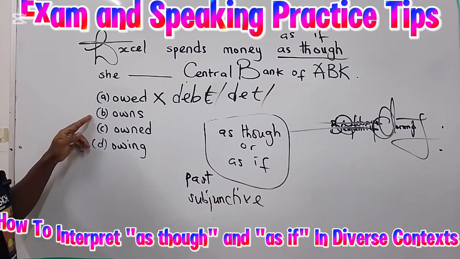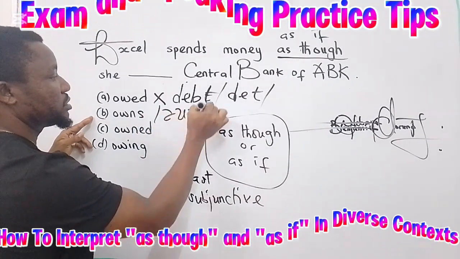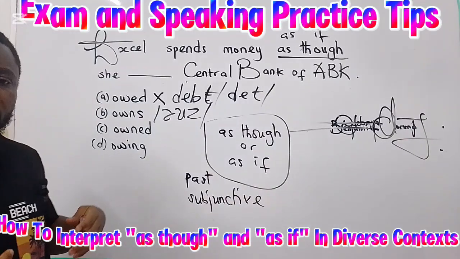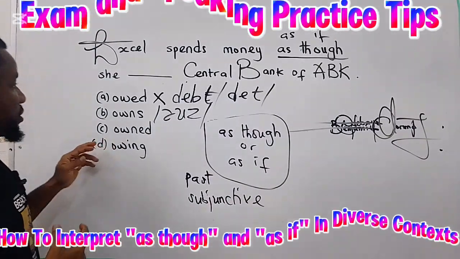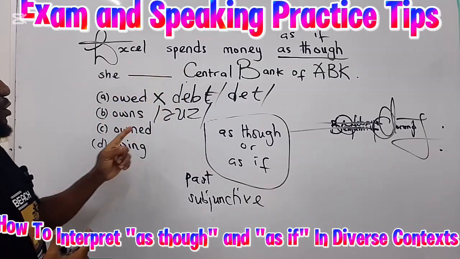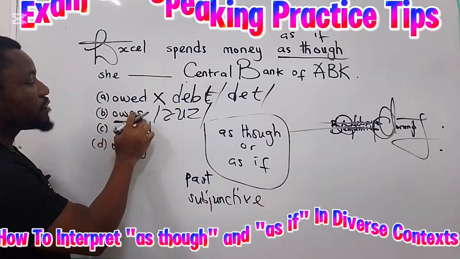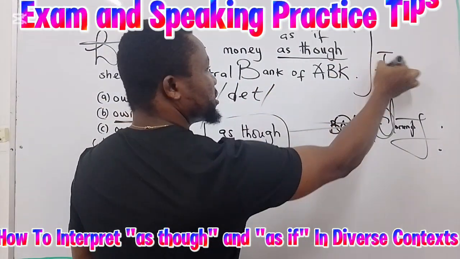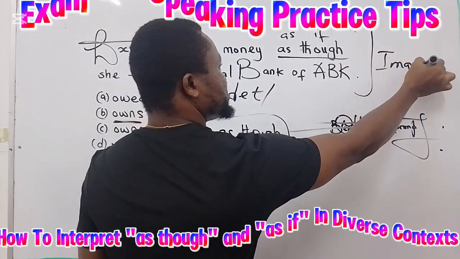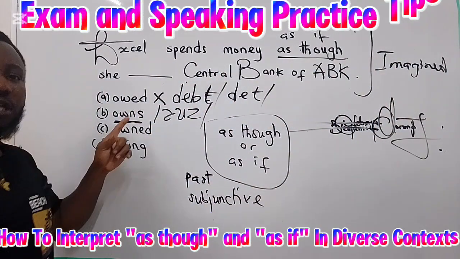Number two, owns. Owns simply means to have something, to have or to possess something. Excel spends money as though she owns the central bank of ABK. Now remember, because this situation is imagined, your verb cannot be in the present.